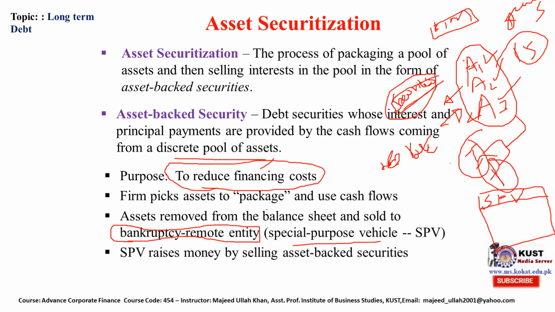The SPV raises money by selling asset-backed securities. What is the SPV doing? The SPV basically just sells the securities of the company. Its sole purpose is to sell securities and then generate cash from it. So that is the purpose of the SPV, just to sell the securities that are backed by these assets.